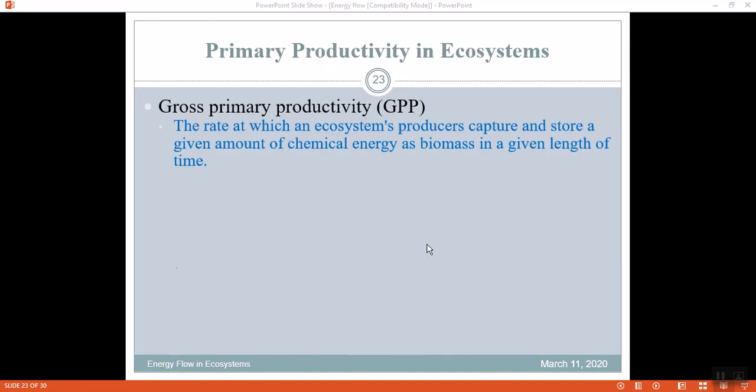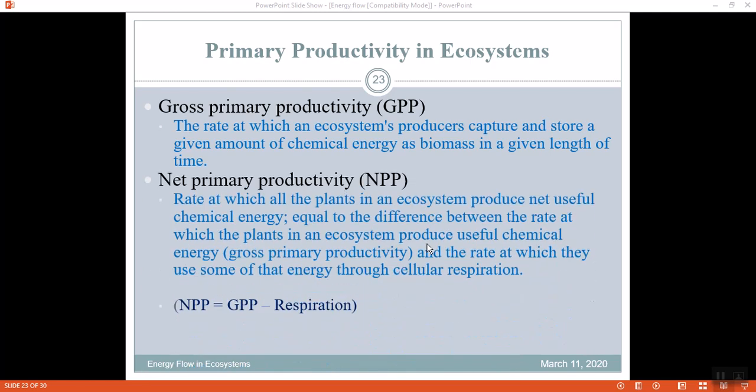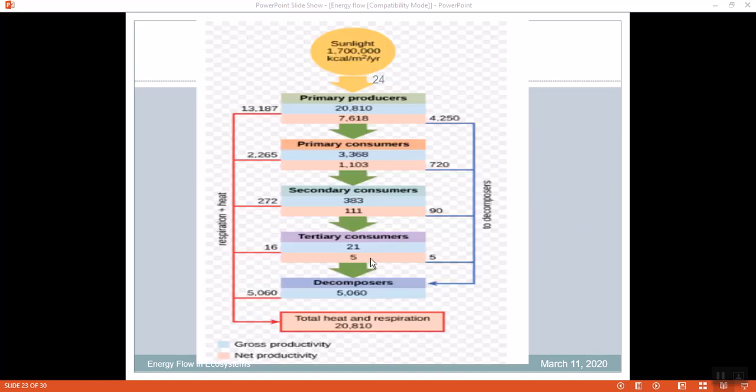Net primary production is GPP minus what it has used for its own survival. So gross primary production is the rate at which the ecosystem captures and stores chemical energy as biomass over a length of time. Net production is the rate at which the plants in the ecosystem produce net useful chemical energy, equal to the difference between GPP and respiration. Respiration is the energy used by the plant during respiration.